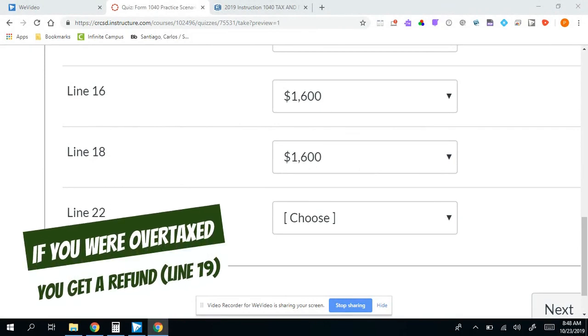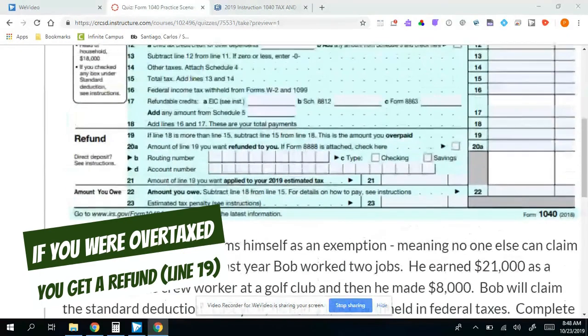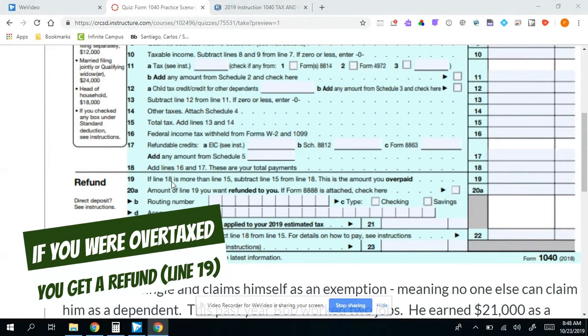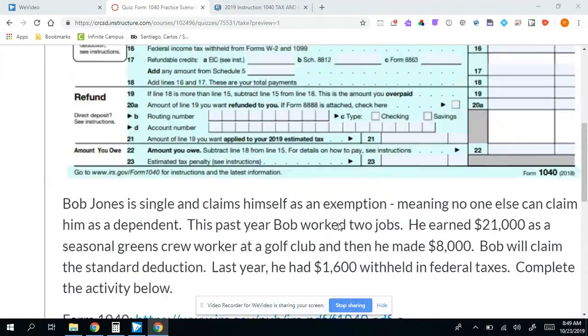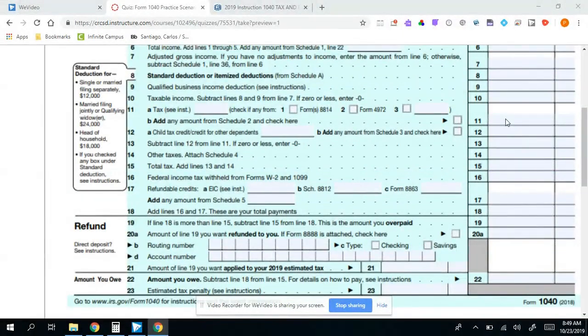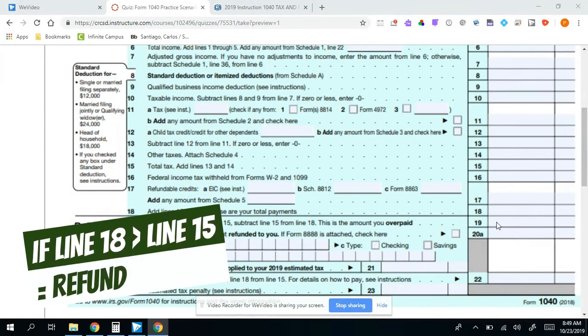But in the other scenarios, you probably will have numbers on line 19, because what line 19 states is this relationship between line 18 and 15. If line 18 is more than line 15, then you're going to subtract line 15 from 18. What this line is telling us is if we were overtaxed over the course of the year. So if the taxes withheld were greater than the number you looked up in the tax table, then that person would be entitled to a refund. They overpaid.